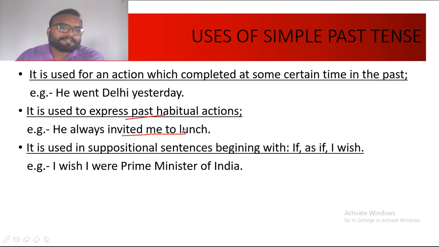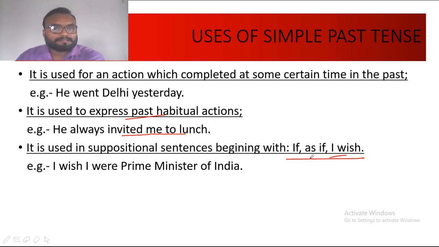The next is, it is used in suppositional sentences beginning with if, as if, I wish. So any suppositional statement, it means any sentence in which you are supposing something, imagining something, and if that sentence begins with if, as if, I wish. So in place of I, in I wish, it may be he wish, she wish, we wish, anything.